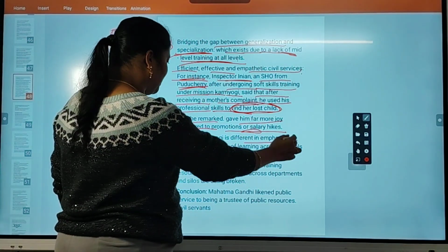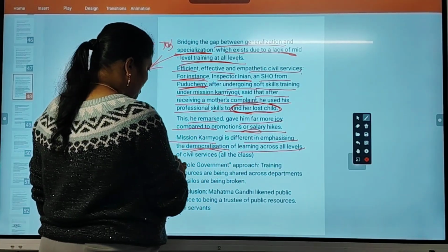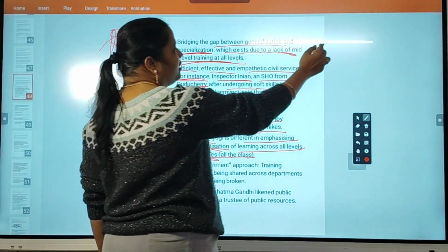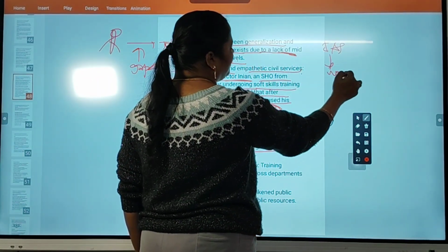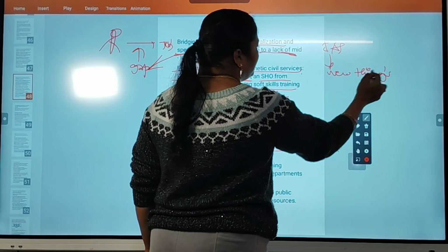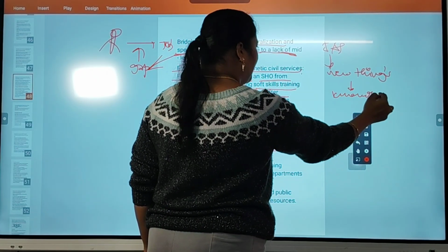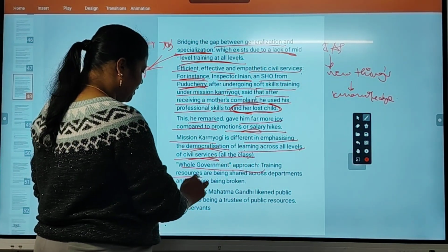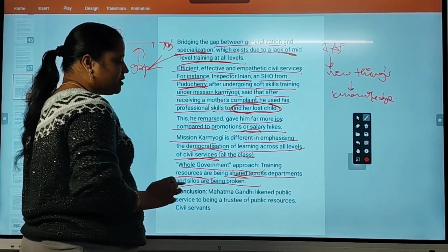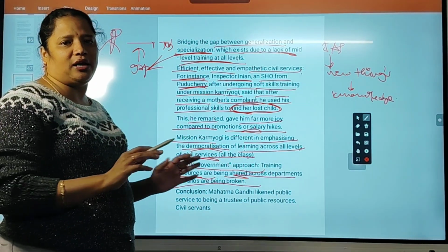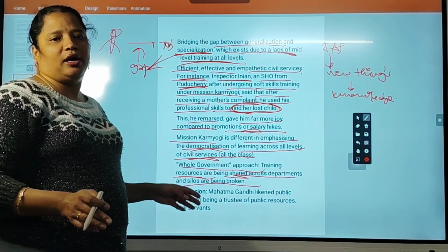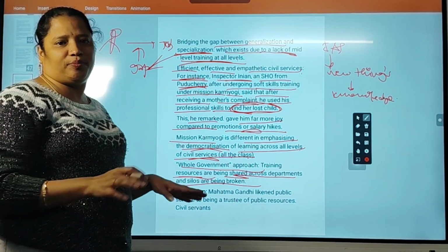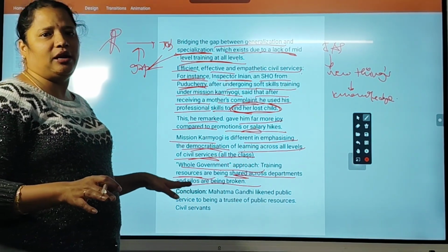Mission Karma Yogi is different in emphasizing democratization of learning across all levels of civil services. So, even though you become an IAS officer, still you are learning new things. That is a great thing here. Your knowledge is enhancing day by day. That is a great thing to appreciate about Mission Karma Yogi. Whole government approach. Training resources are being shared across departments and silos being broken. The training resources will be shared between departments to reduce the wastage of resources, and time is also saved by providing non-duplicate work to each other as employees.